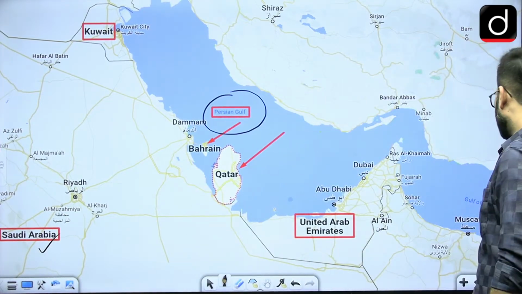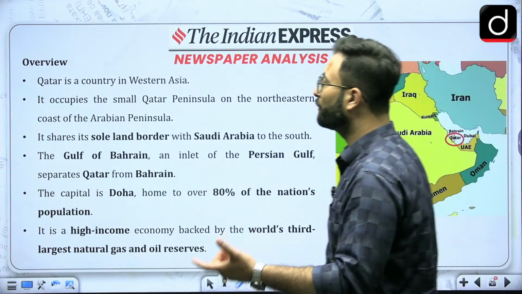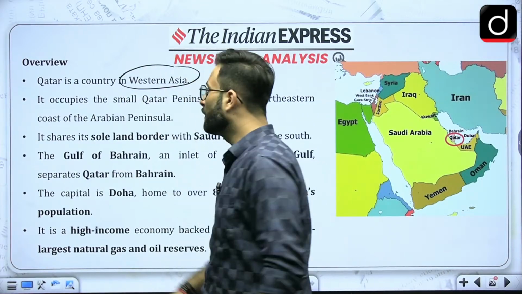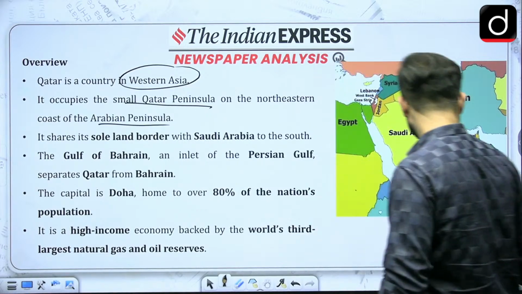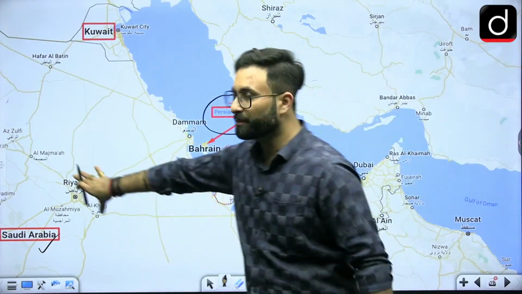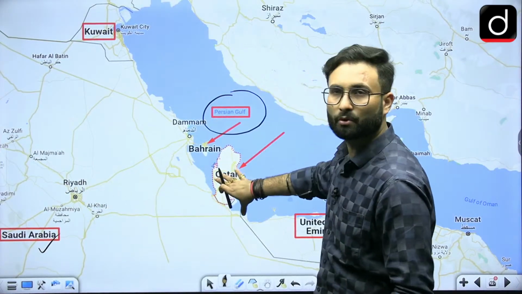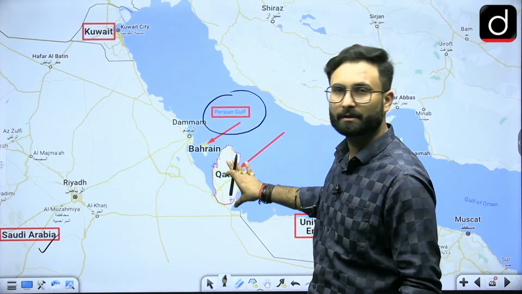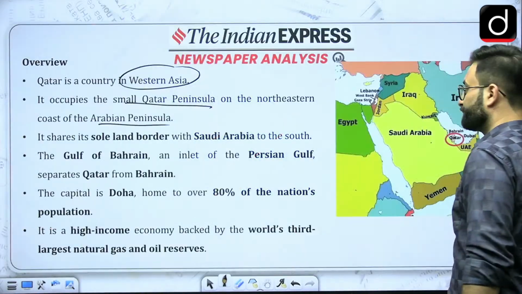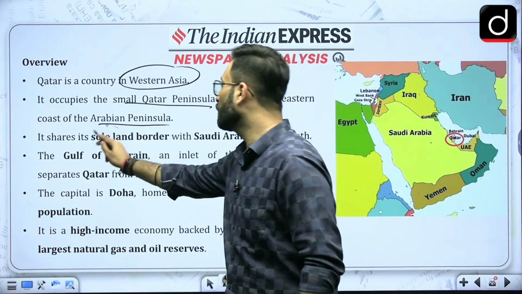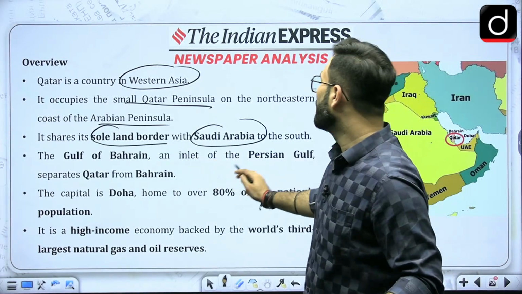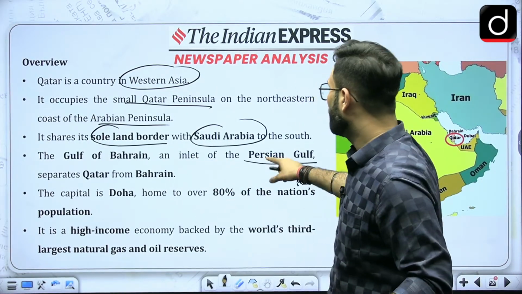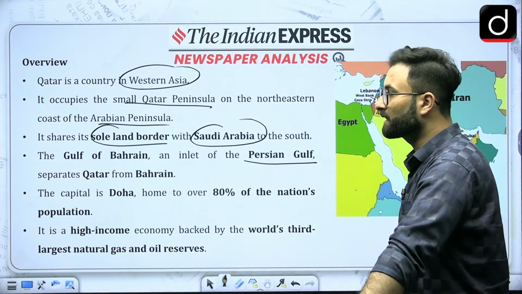Now coming to the next part, if we talk about the overview, it is a Western Asian country. It occupies the small Qatar Peninsula in the Arabian Peninsula. Here you can see this is the Arabian Peninsula. It is on the eastern coast of the Arabian Peninsula, and here we have this Qatar Peninsula. Its sole land boundary is with Saudi Arabia. I told you that the Gulf of Bahrain, basically an inlet of the Persian Gulf, separates Qatar from Bahrain.